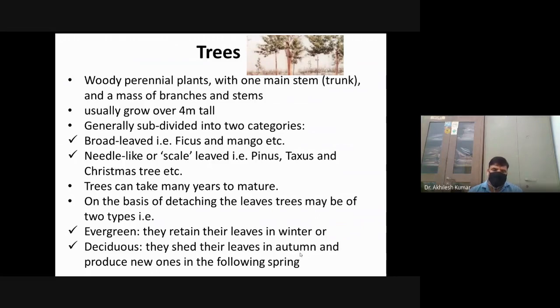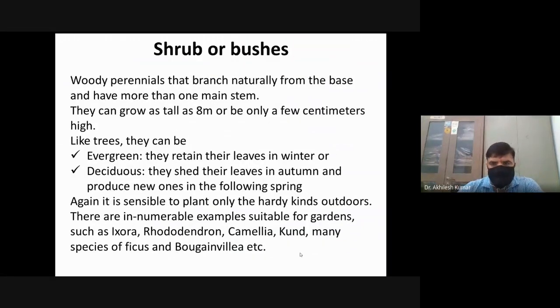Generally, at the time of adverse conditions, they shed their leaves and the plant survives. The next category of woody perennial is shrubs, also known as bushes.